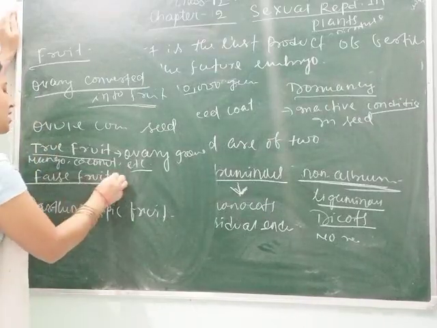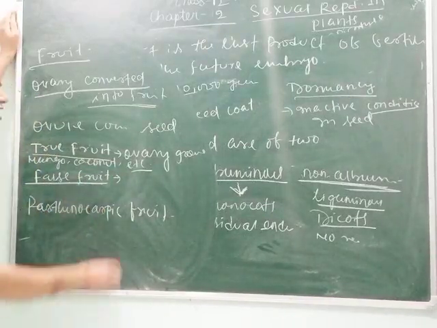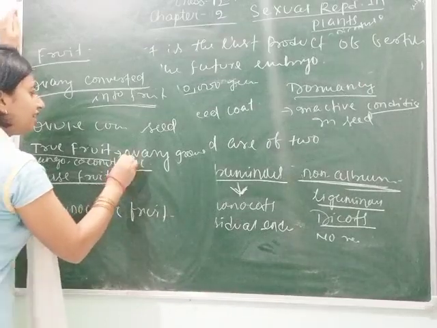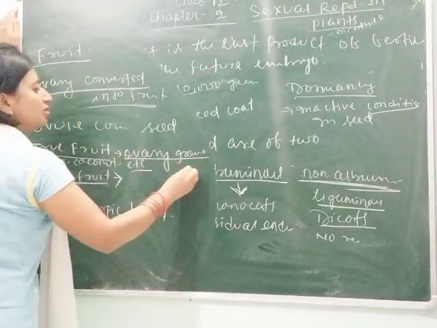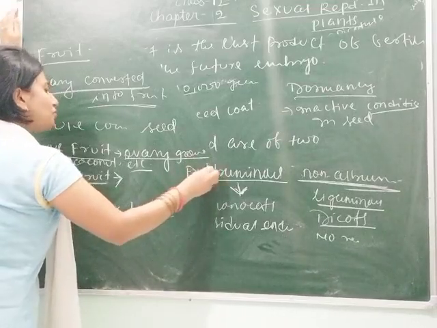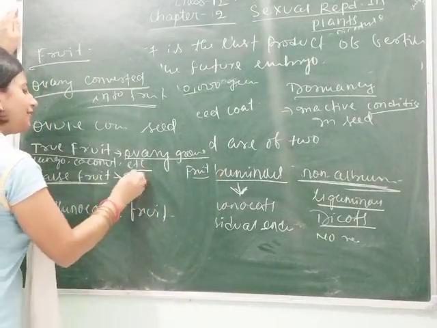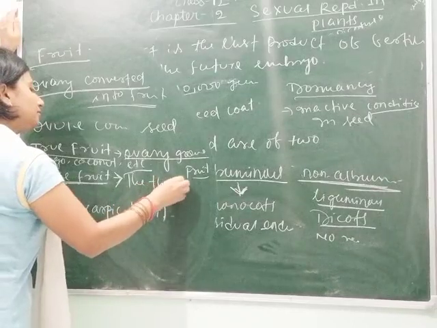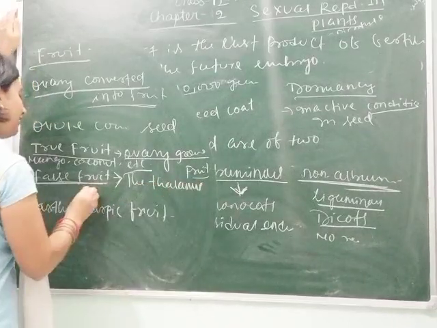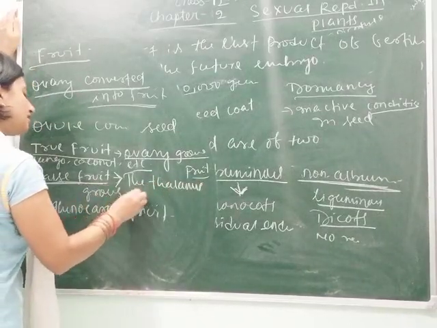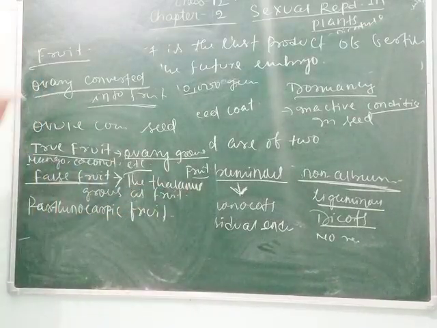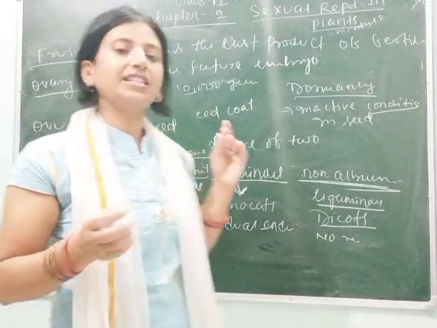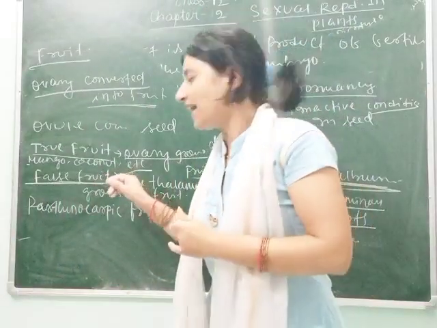Next, false fruit. In a true fruit, the ovary grows as fruit. In a false fruit, the thalamus grows as fruit. So in these fruits, you are eating the thalamus.